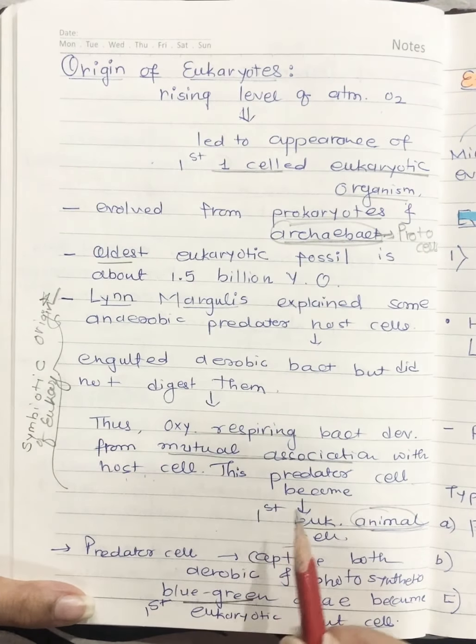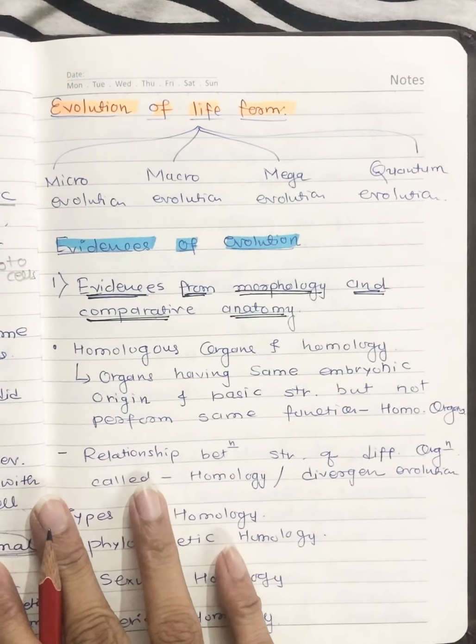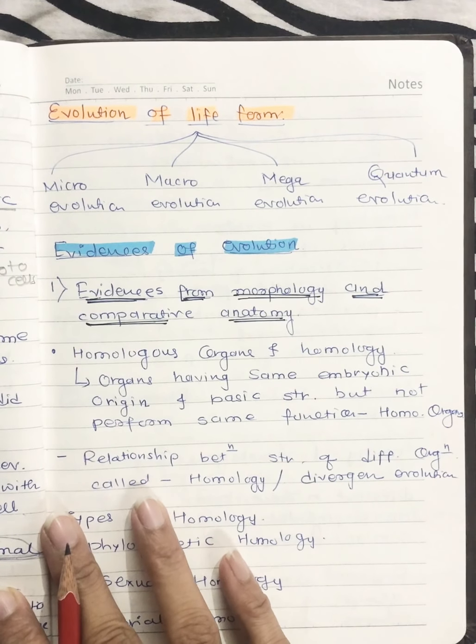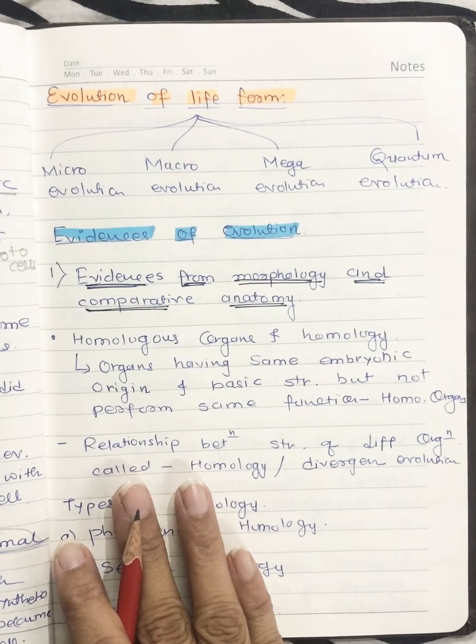What happened in this eukaryotic animal cell? Some anaerobic predator host cells engulf aerobic bacteria, but in this case they capture both aerobic bacteria and photosynthetic blue-green algae and become the first eukaryotic plant cell, right? So this is the origin of eukaryotes.